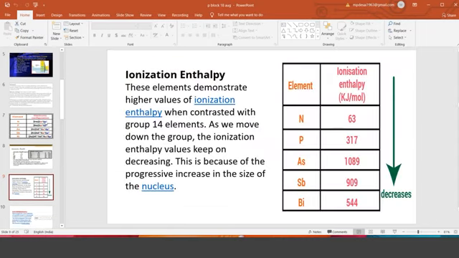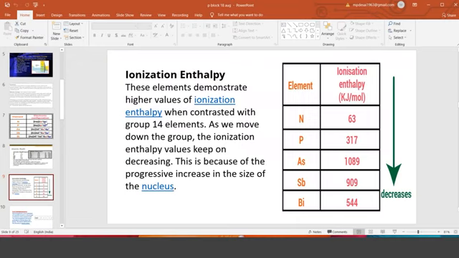Next is ionization enthalpy, the energy required to remove the outermost electron to convert an atom into an ion. That is called ionization enthalpy. Adding an electron is taken under electron gain enthalpy, but because they belong to the metal category, normally we discuss ionization enthalpy, not electron gain enthalpy. But for the halogens, electron gain enthalpy plays a very important role compared to ionization enthalpy. It depends upon the nature of the element and its position on the modern periodic table.